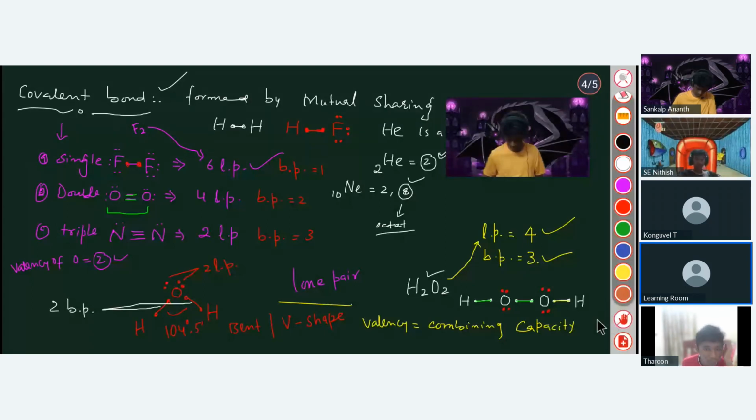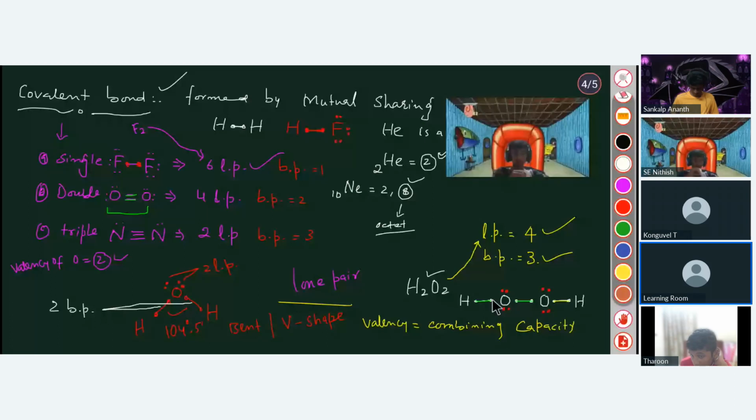Okay, sure. I will tell you. In the case of H2O2, each oxygen and hydrogen atom have just shared one electron, so they have formed a single covalent bond, right? Now, in the case of oxygen, how many valence electrons are there? There are 6 valence electrons, right? Among these, it has shared one electron with the hydrogen and another with the oxygen. So now how many are left? Among 6, 2 electrons it has shared, so 4 are left. 4 means 2 lone pairs. Got it? Same will be the case for the other oxygen.